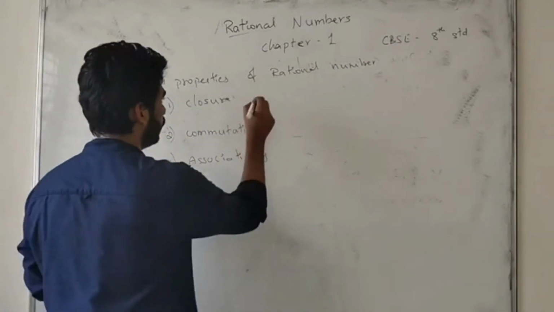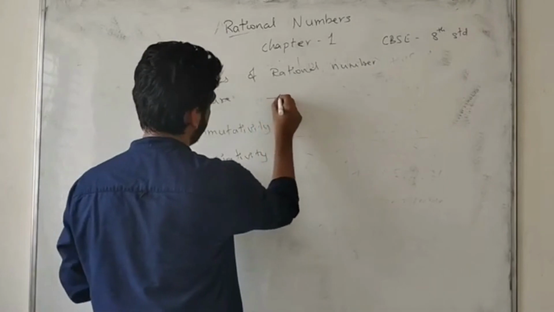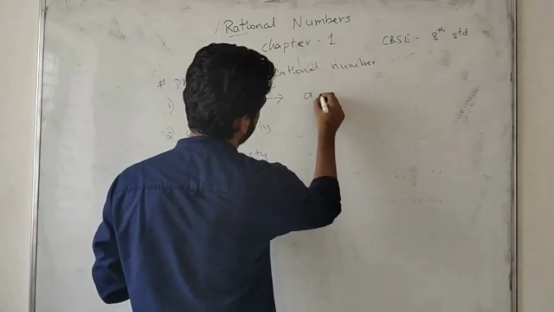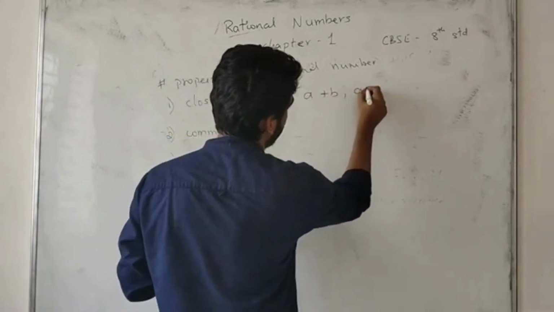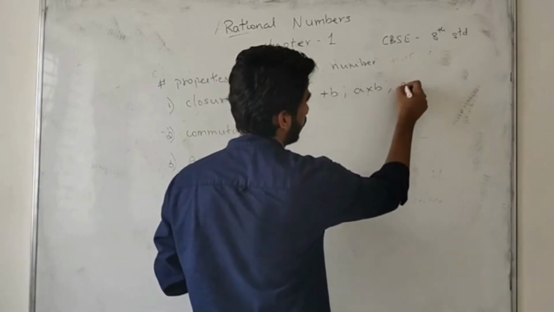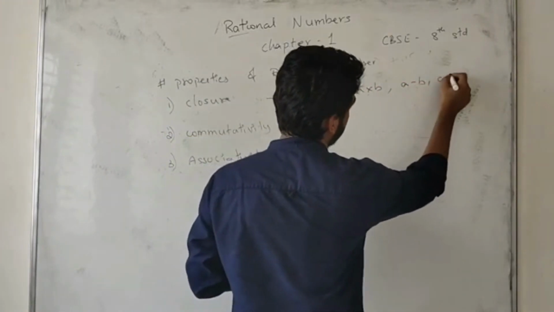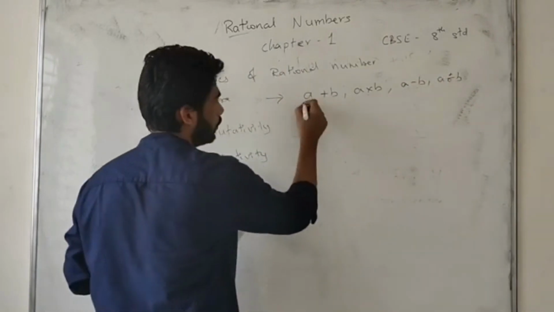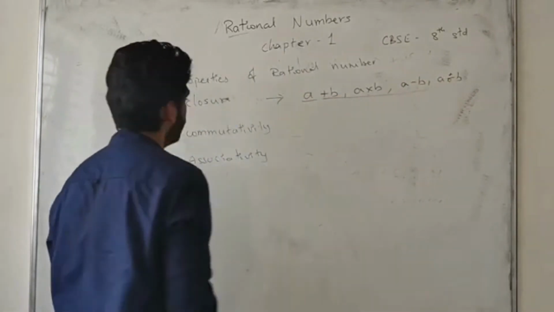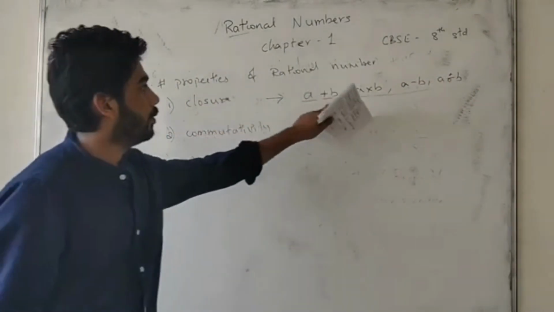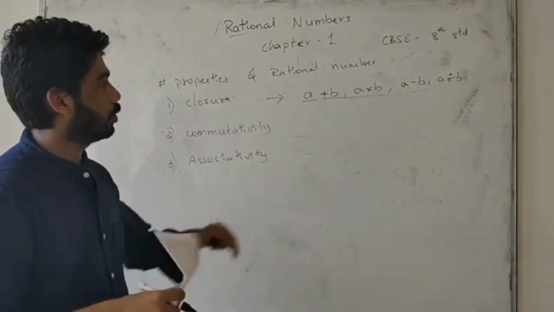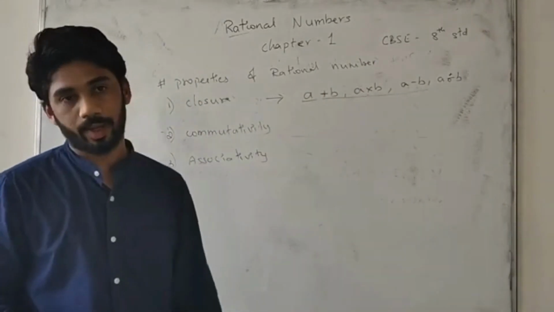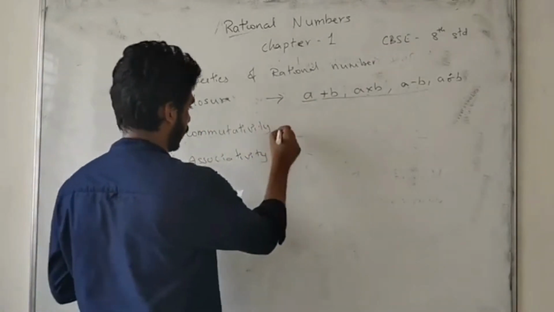So closure property means we will be getting a plus b or a into b. It will be coming in any way, a divided by b. All these forms come under closure property. Closure properties we must write as above. They will be giving two numbers, so we have to solve in this way. Okay. Second one, commutative property.